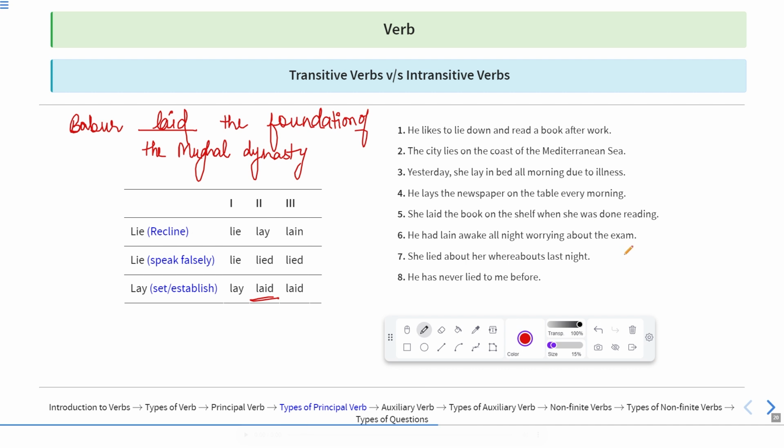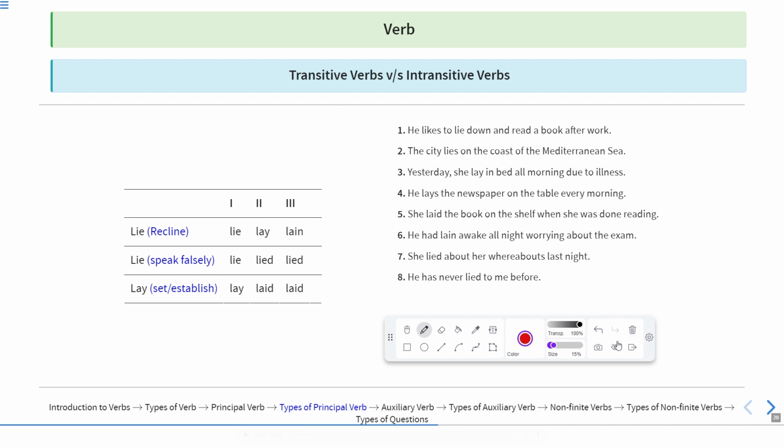Now these are the examples which you can practice. I hope you have understood the meaning of all these words. If a person reclines or lies down on the floor, lie, lay, and lain will be used as the first, second, and third form. If someone spreads or puts or keeps something, or establishes something, they will use the word lay, laid, and laid as the first, second, third form respectively.